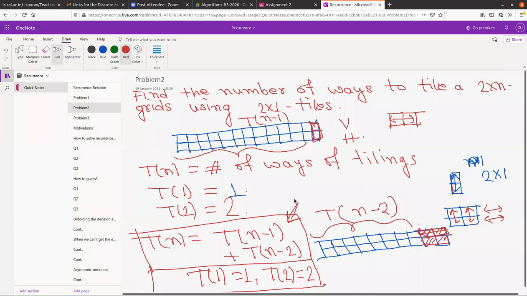So actually how we are forming recurrence, that should be clear, because this is a very basic problem.